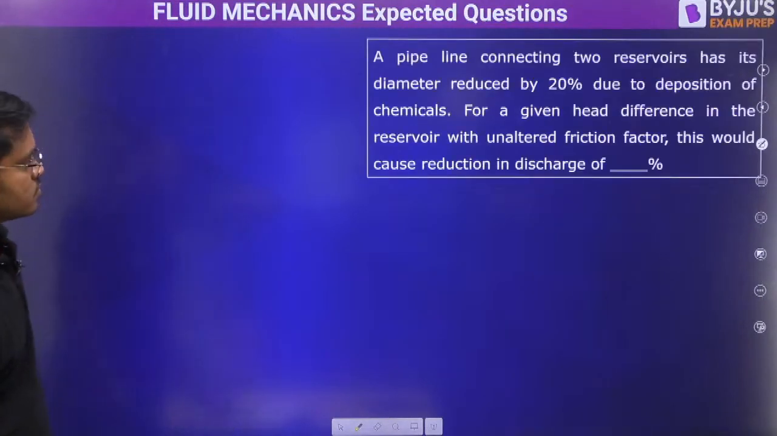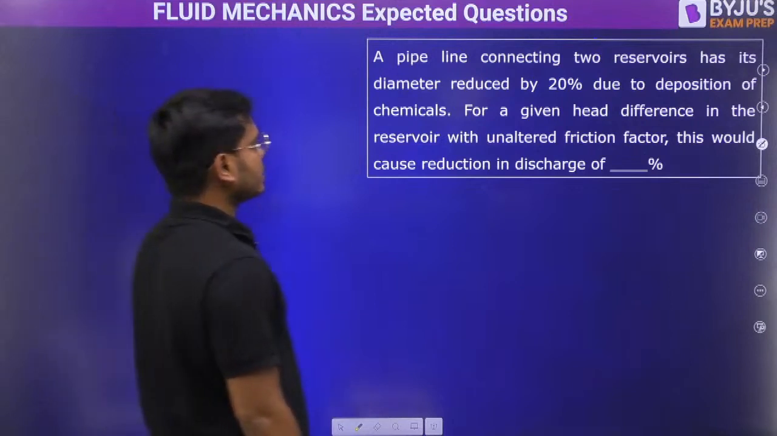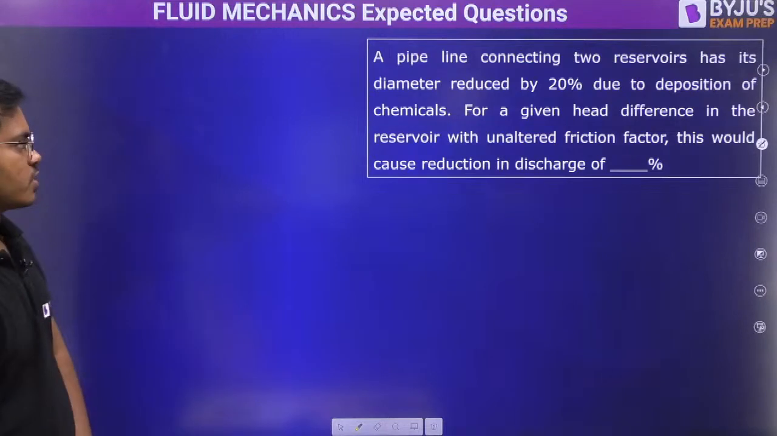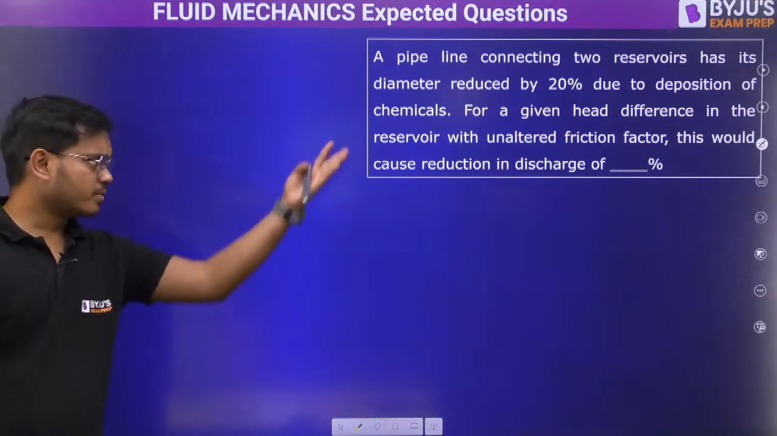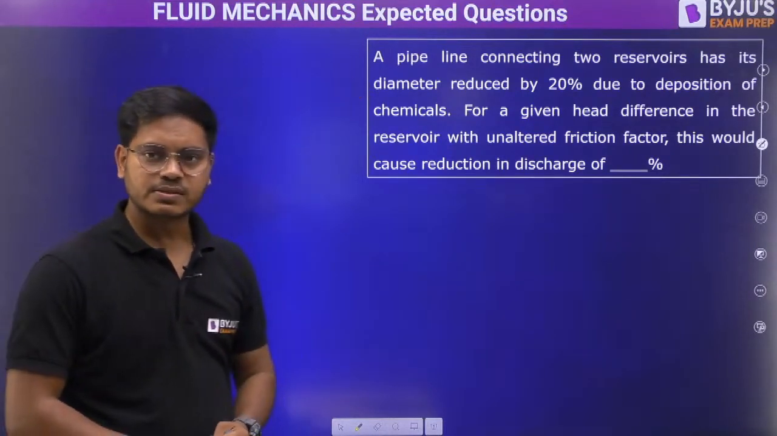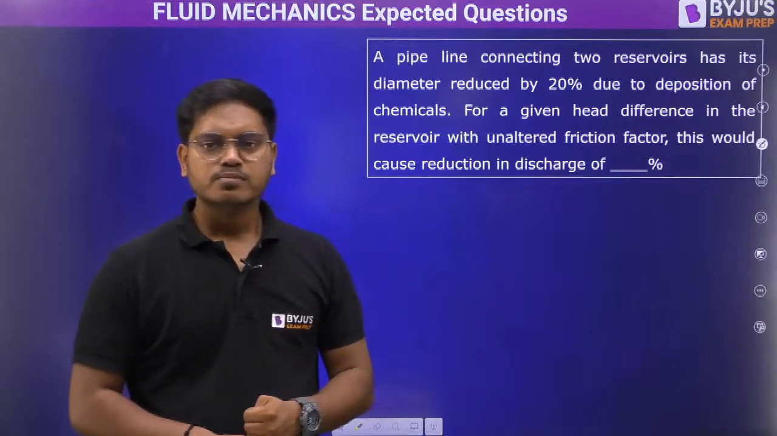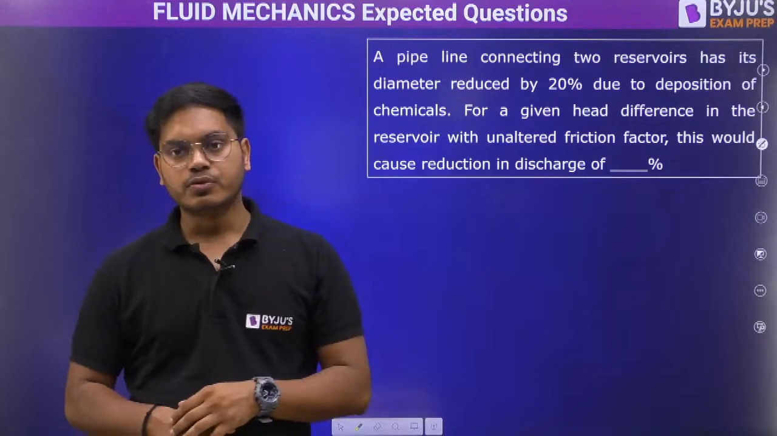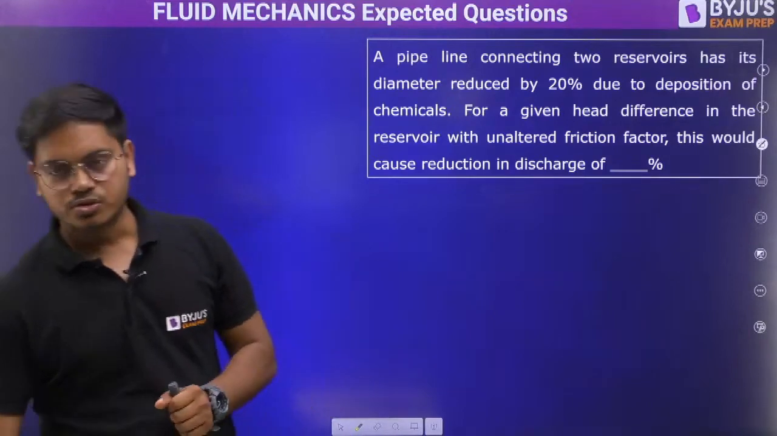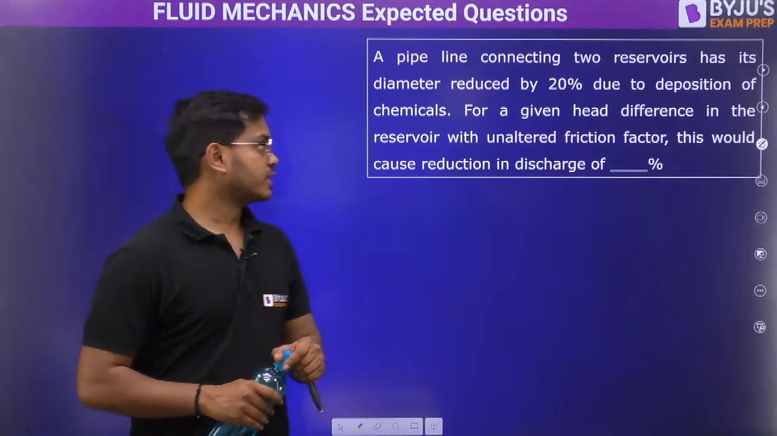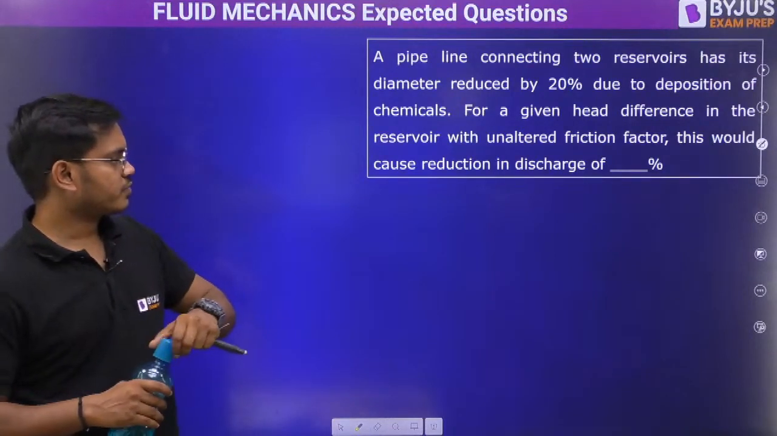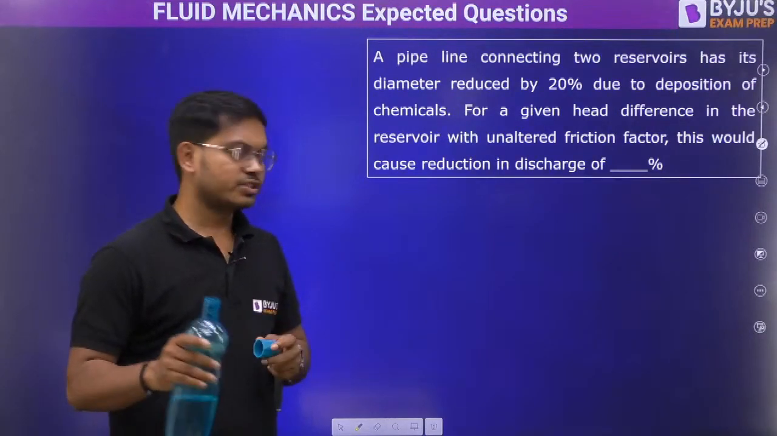Next, a pipeline connecting two reservoirs has its diameter reduced by 20% due to deposition of chemical. So this is very common. Can you tell me what phenomena is this from environmental engineering? That is the reason why we have to do the recarbonation also. For a given head difference in the reservoir with unaltered friction factor, this would cause reduction in discharge of how much?